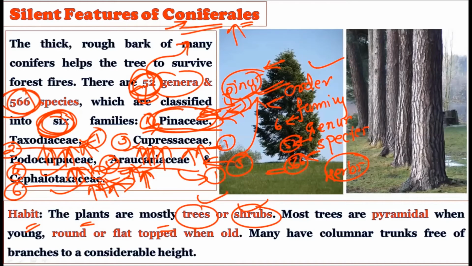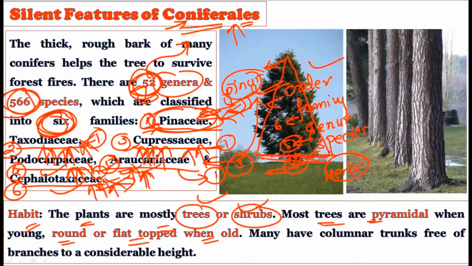So generally the habit wise, when we talk about the coniferales, what are they showing? They are showing the habit of trees or shrubs. Majority of them are trees and some of them are shrubs. Now most of the trees are pyramidal when young and round or flat topped when they become old. When you consider the young tree, it generally shows the pyramidal shape. Consider this picture, this tree is showing the particular pyramidal shape.